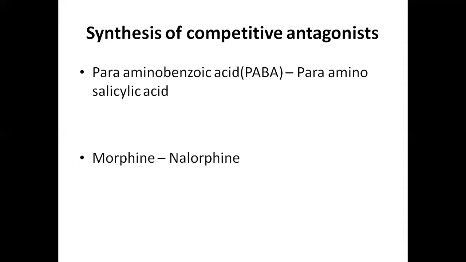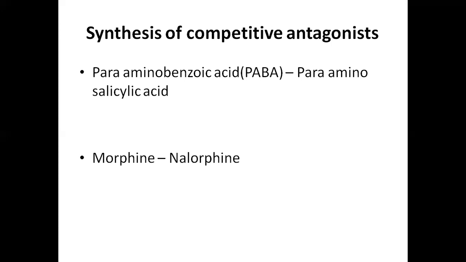This para-aminosalicylic acid has structural similarity with para-aminobenzoic acid. So if we give para-aminosalicylic acid, it competes with para-aminobenzoic acid, and in the bacteria which utilize para-aminosalicylic acid, the cell wall synthesis is interrupted, and inhibition of bacterial cell growth is seen. This para-aminosalicylic acid competitively inhibits the utilization of para-aminobenzoic acid.